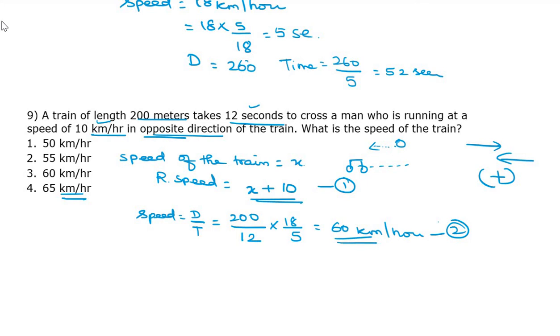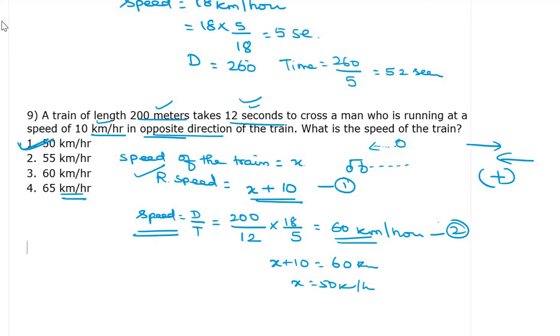Two ways we can find the speed. One is relative speed. We can subtract these two, find the speed. Another one is using the formula distance by time. We can find the speed. Equal these two. X plus 10 equal to 60 km per hour. Therefore, x equal to 50 km per hour. Okay, that is 50 km per hour.